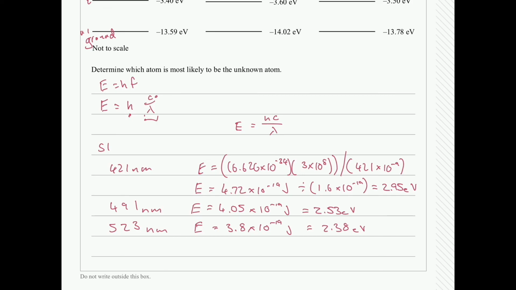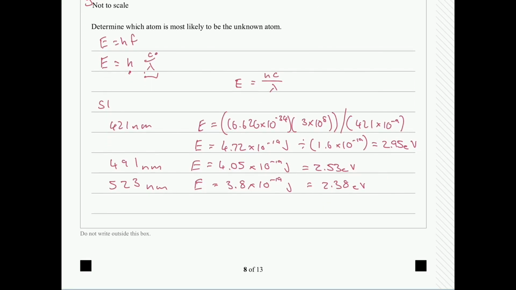So a common thing to think about, or a trend for your other revision and practice as you go through, is think about what happens to the energy as the wavelength increases or the wavelength decreases, because they're common questions to think about, or it's a common thing to have committed to memory when you think about relationships between products or constants in your equations. So, all right, now what we've got to do is look for an energy change between certain atoms that correspond to that.